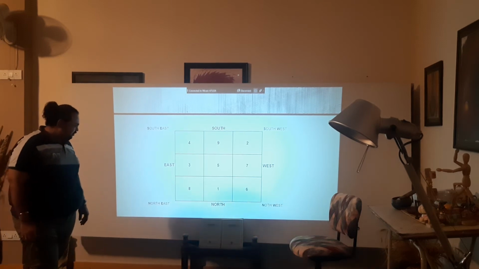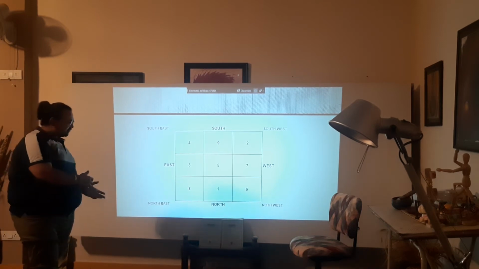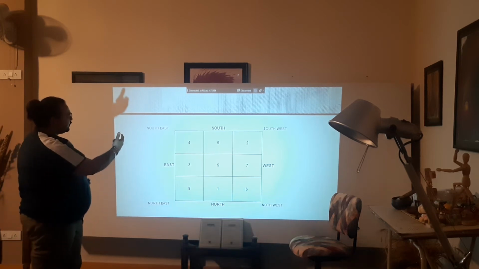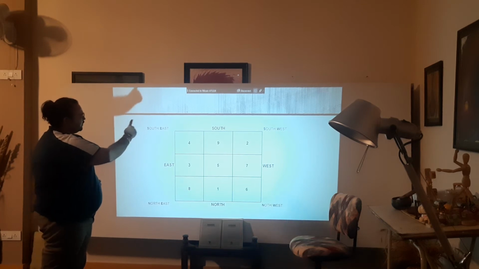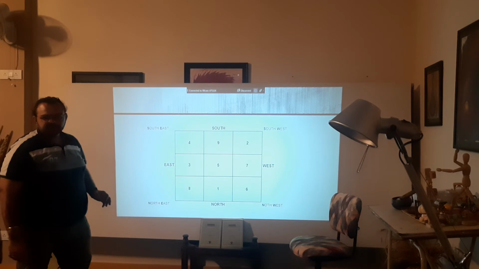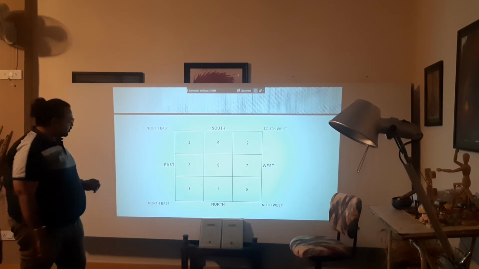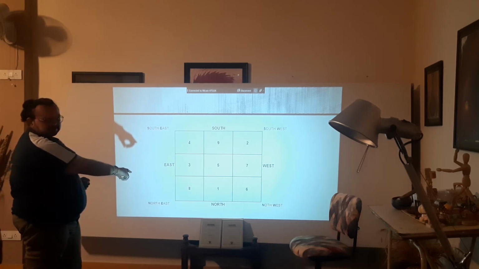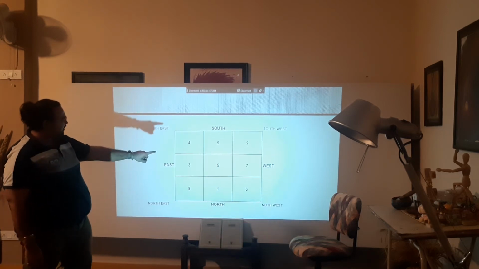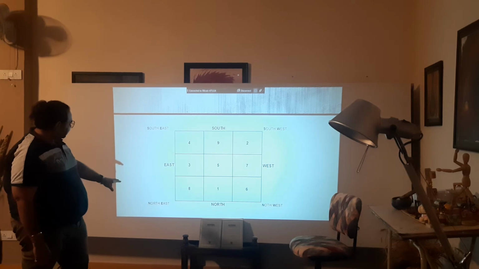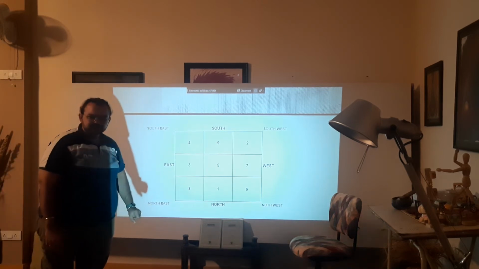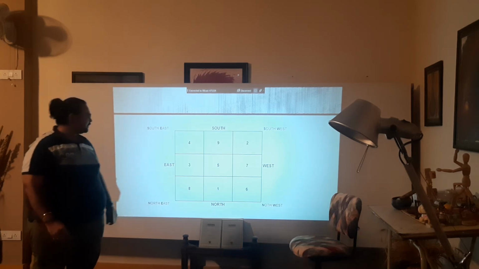The second thing to be known is, you would have seen in the previous slide when we looked at the proposed plot, the north comes on the top, right? And then the sequential way: north, east, south and west. Now whenever we look at a Loshu grid for any date of birth, the north comes at the bottom. So basically the sequence would go as north, east, south and west, and the subsidiary directions northeast, southeast, southwest and northwest. So this is something to be noted and kept in mind.